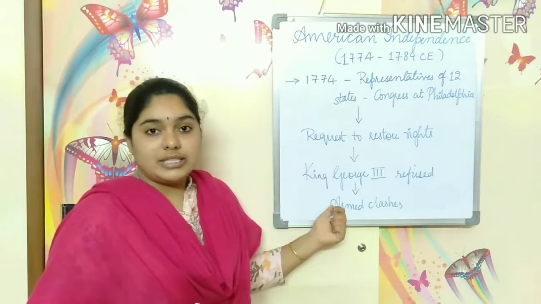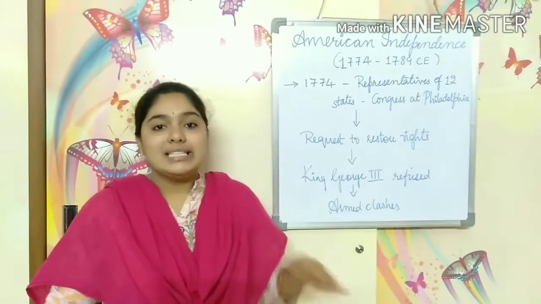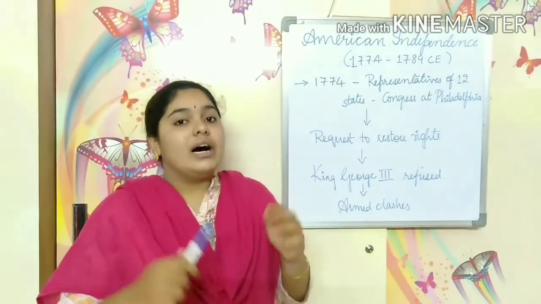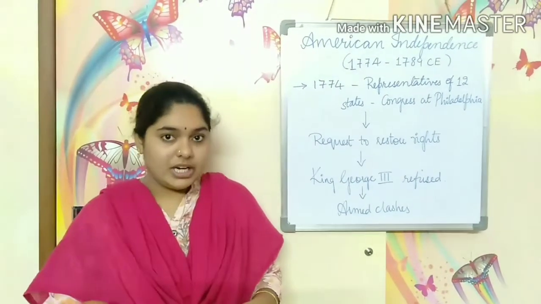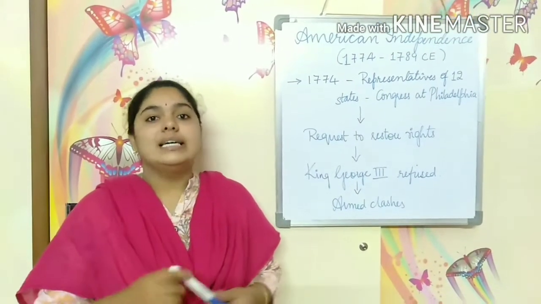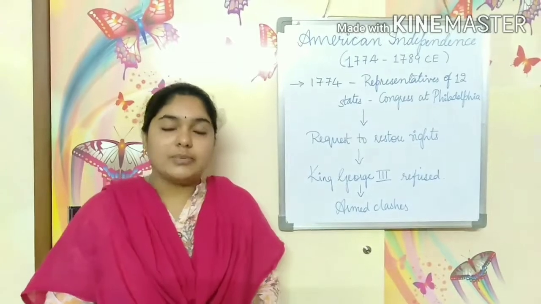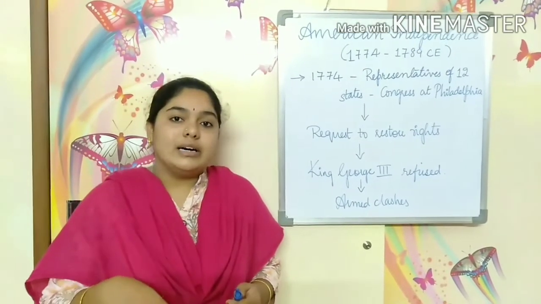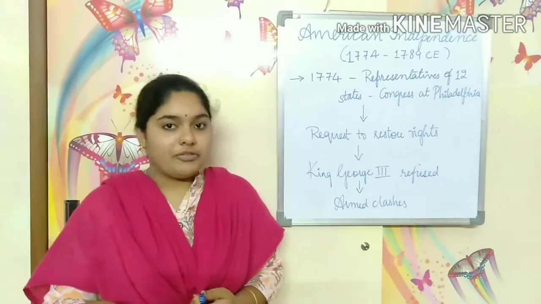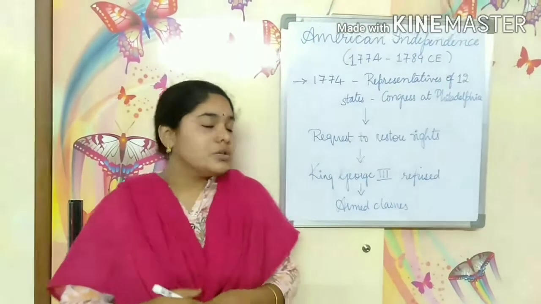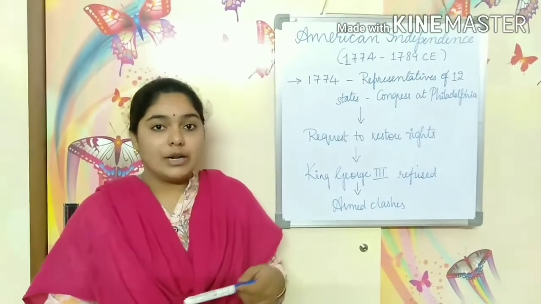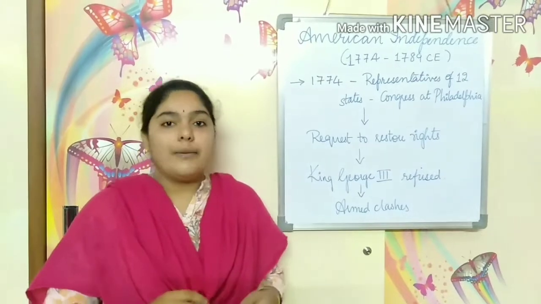But King George III refused, meaning he did not accept their request, and he sent orders to British governors in American colonies to suppress the protest. Suppress the protest means they stop the protest or stop the demands of the Americans. So King George III sent troops, sent military also, to suppress the Americans.